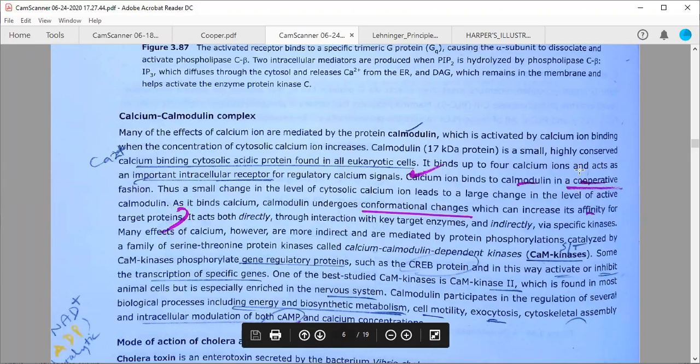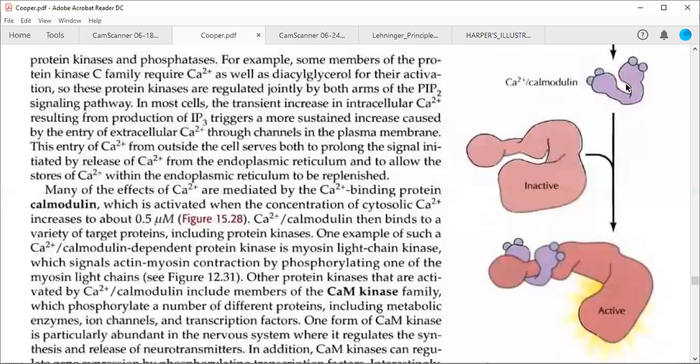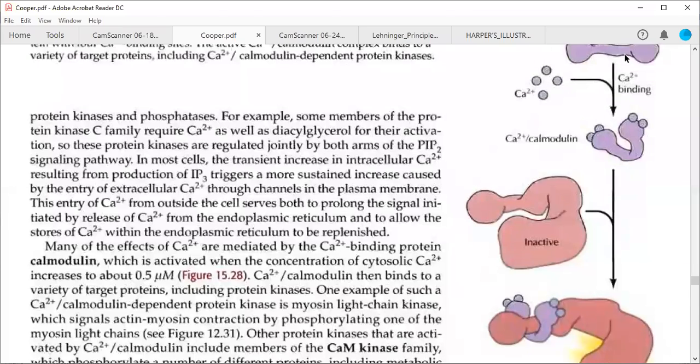So in this cooperative fashion, binding has been seen in the case of calcium calmodulin complex formation. Thus a small change in the level of cytosolic calcium ions, about fivefold, leads to a large change in the levels of active calmodulin. So okay, as it binds calcium, calmodulin undergoes a conformational change. So this band form will be produced, as you see from here. This will be produced out of this.